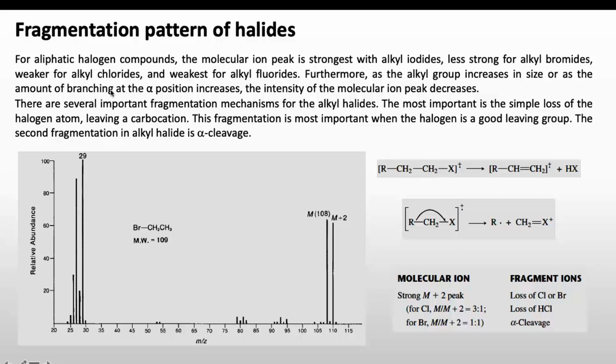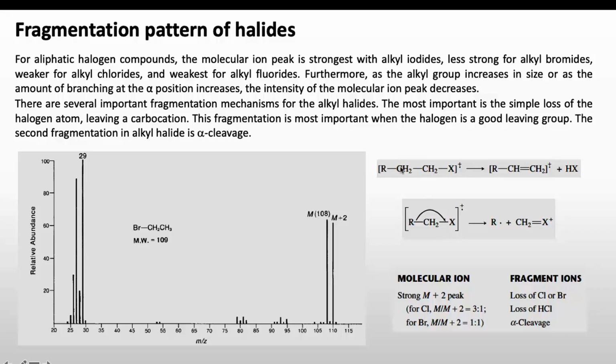There are several important fragmentation mechanisms for the alkyl halide. The most important is the simple loss of the halogen atom. This halogen atom may be lost through this mechanism, and we will see the peak for this fragment. This fragmentation is most important when the halogen is a good leaving group, like iodine. The second fragmentation in alkyl halides is alpha cleavage. This is the mechanism of alpha cleavage: the bond next to it will break and give this cation, which will show the peak in the mass spectrum. These are the possible fragmentations in the case of halides.